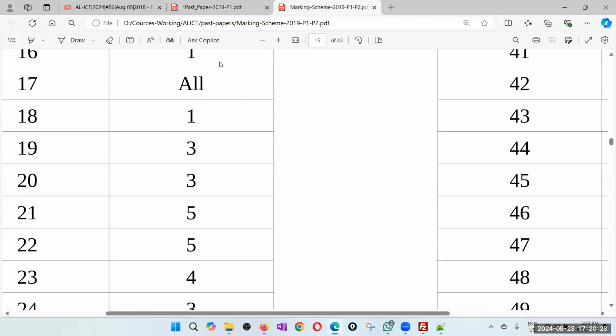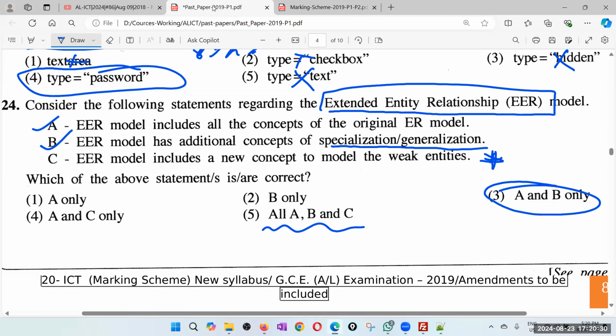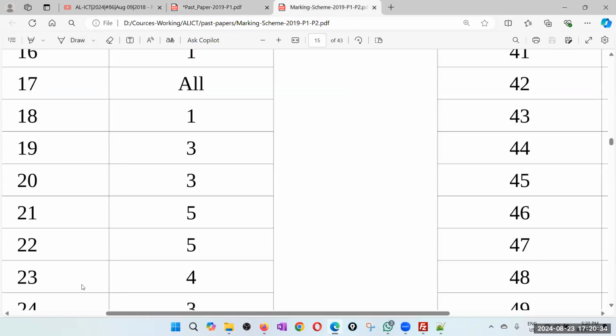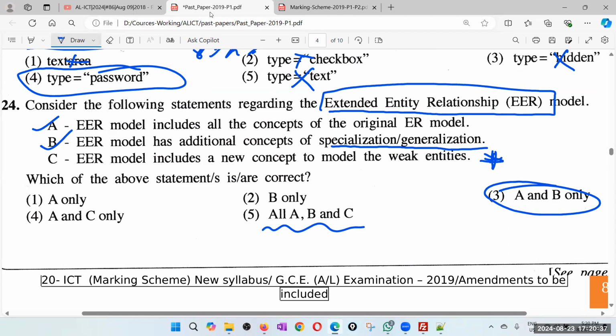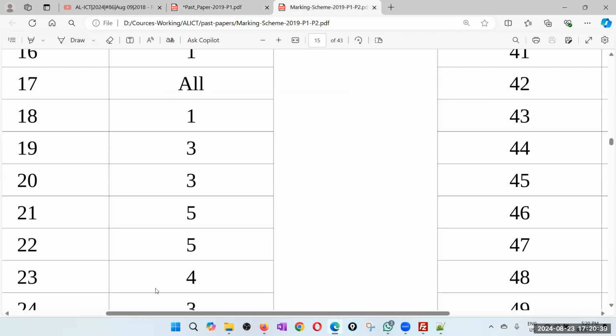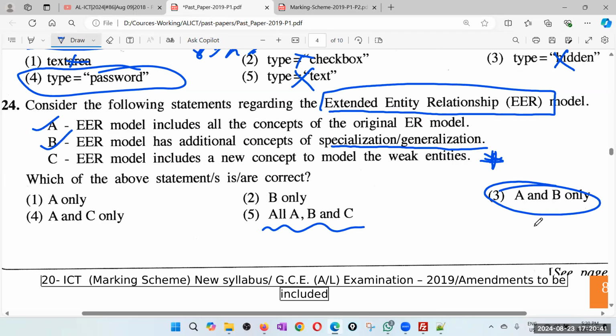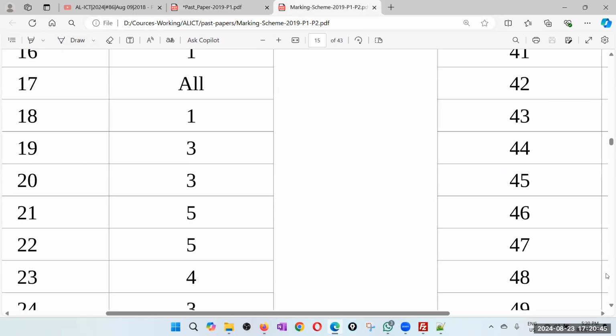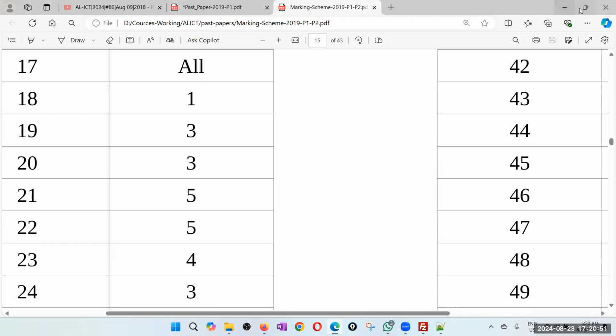The examiner has taken the fourth one. That is a strange part. So how come that? So the examiner's answer for 24 is the third one. All right, correct. Sorry, it's my mistake. I was looking at the 23rd answer. The 24th answer is the third one.